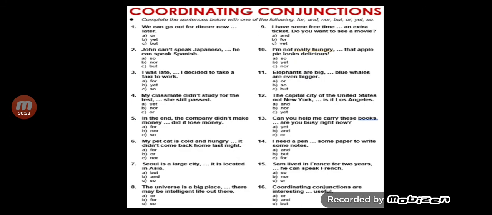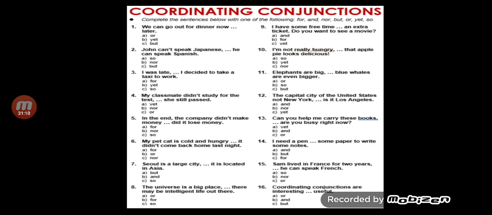Now, it's time for some exercises, and I have given you some assignments for the same on the topic conjunctions, coordinators, subordinators. Let me solve the first one for you. Complete the sentences below with one of the following: for, and, nor, but, or, yet, so. That means FANBOYS, coordinators. Okay? We can go out for dinner now.